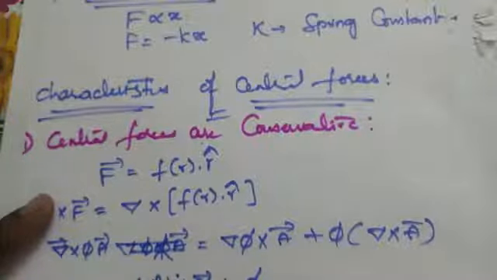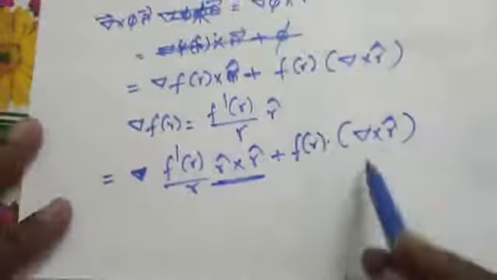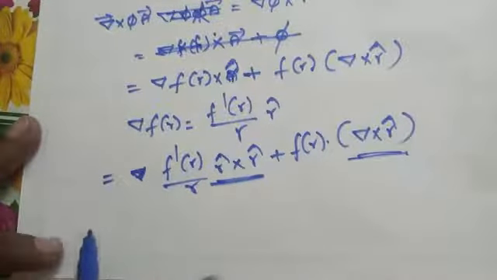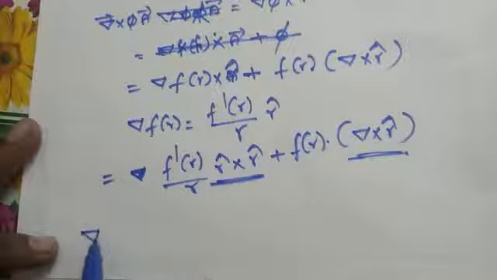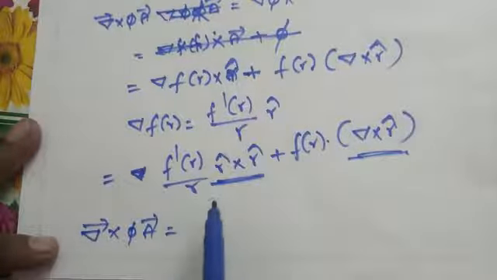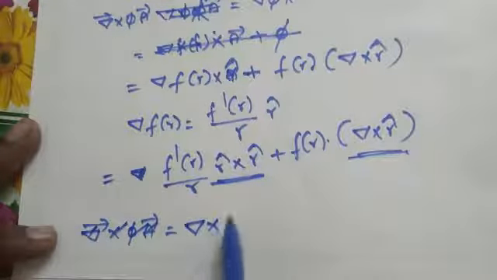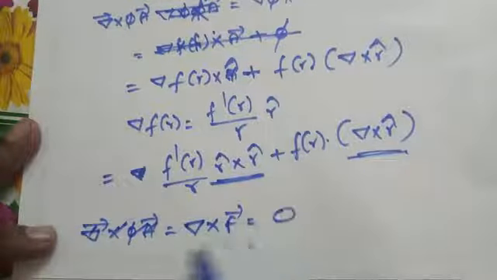The value of the first term is 0 because the cross product of two identical unit vectors is 0. So we get del cross F bar equal to 0.